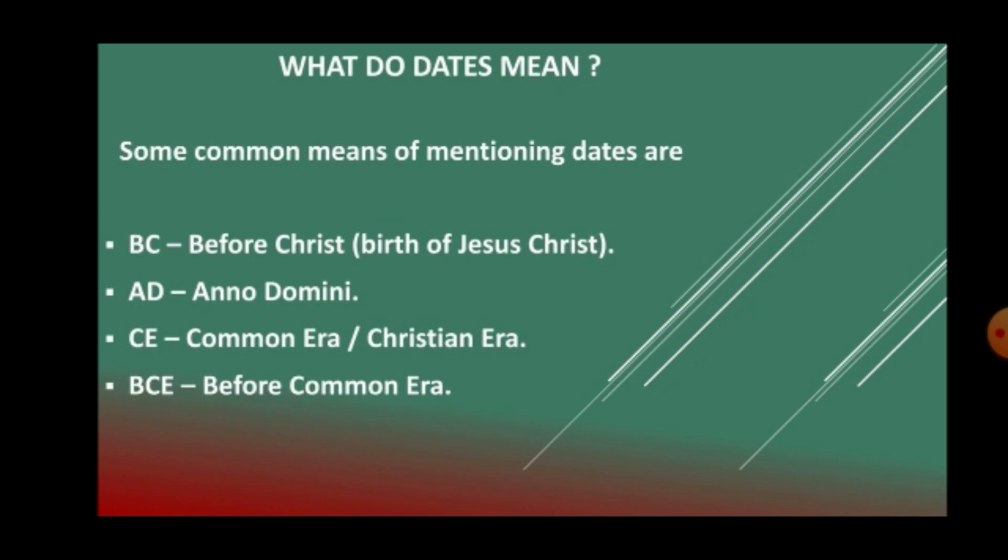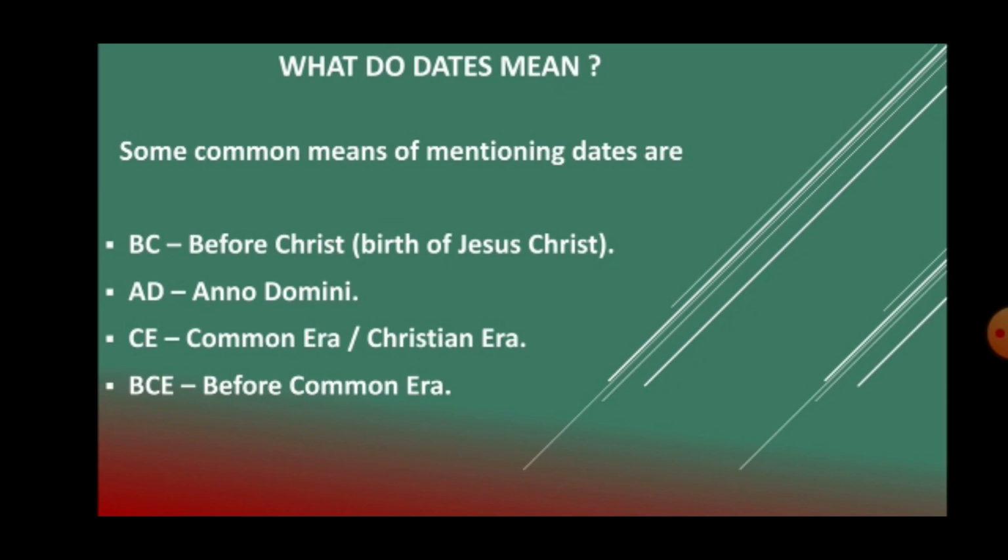Next slide. What do dates mean? A date simply means the day of the month of that year, specified in the form of numbers. So if I ask you what is today's date, for example, let it be the 15th day of, what is the current month? Say April. So 15/04, and what is the current year? 2020. So we represent the date like this.